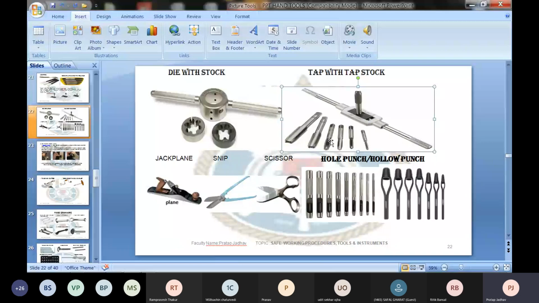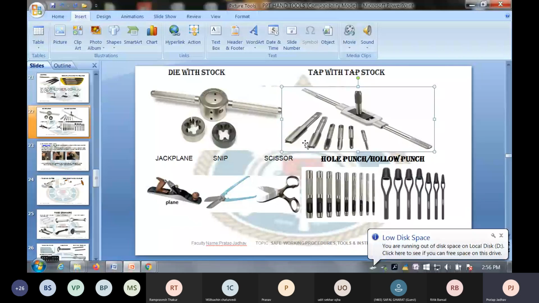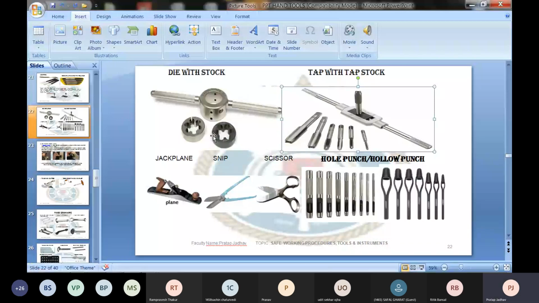And this is what we call the tap. Tap is used to make the internal threads, as the tap is used to repair one or two damaged threads inside a nut, and you can reuse the nut. So you can select the proper size of a tap and repair the threads in a nut. So tap is used to make the internal threads, and die is used to make the external threads. And die is a very important tool used by the plumbers in plumbing shops. Now tap you also get in different size, diameters. One of the most important aspects to remember in the tap